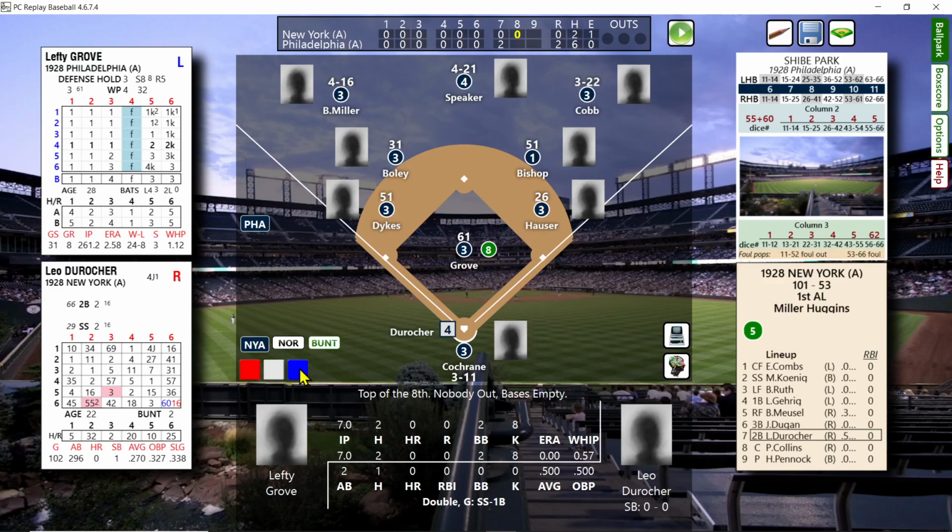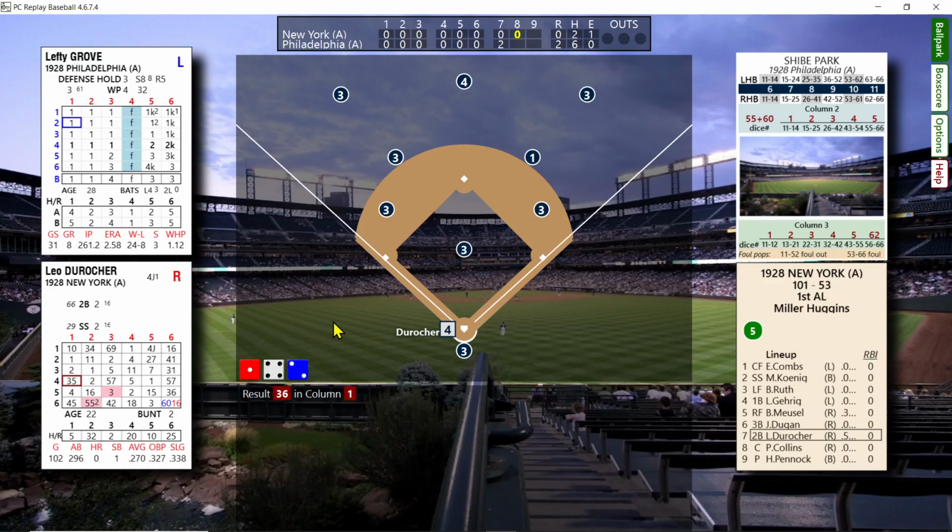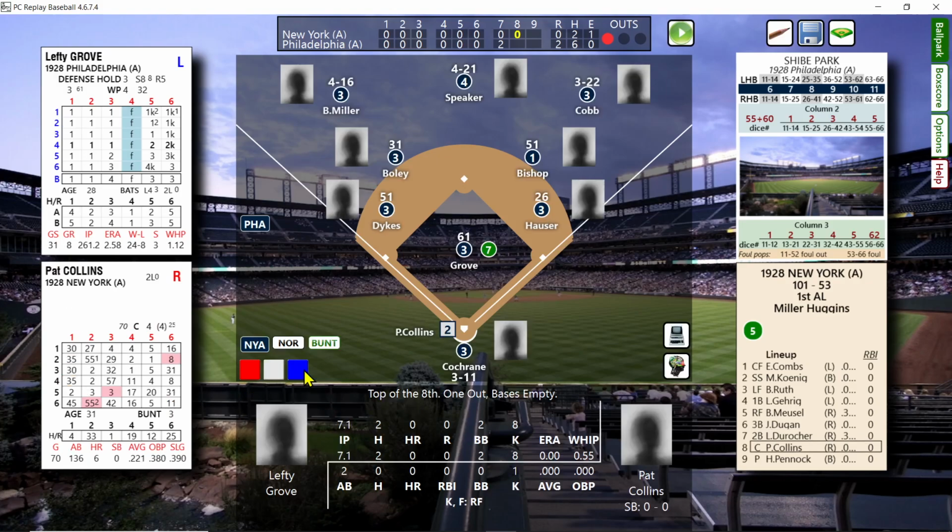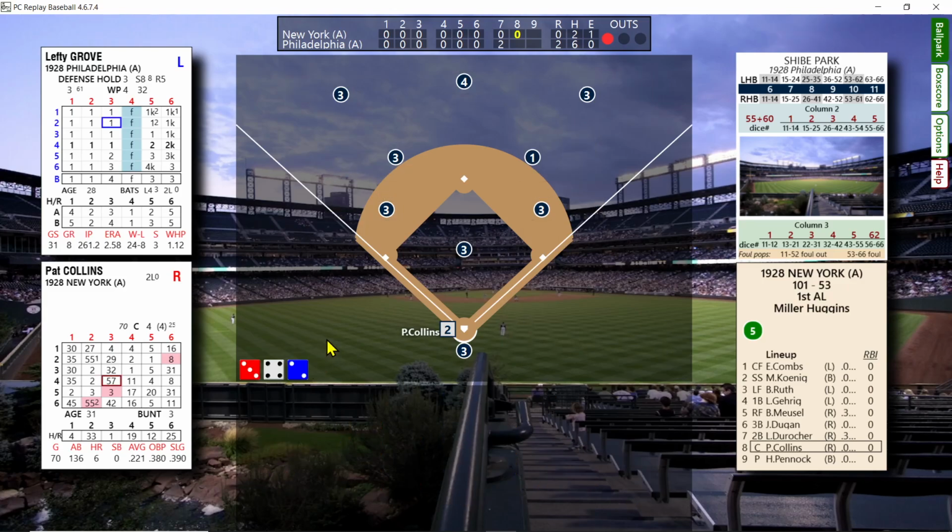And Leo DeRocher is going to hit. And he grounds out, 1 out. Now Pennock is up in this inning, so I'm probably going to have to pinch hit for him down 2-0. Pat Collins, going to let Pat Collins hit right now. And this is a possible rare play.